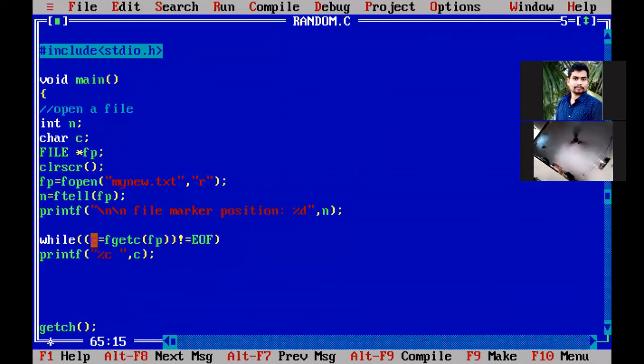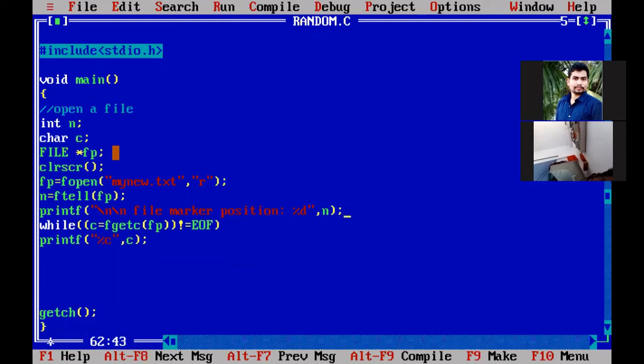Now you compare: end of file character is not equal to end of file character, false. So this particular statement will read all the characters from file fp until we reach the end of file. So we are retrieving all the characters. Now if you print, we will see how many characters are printed. Right, so everything is okay.